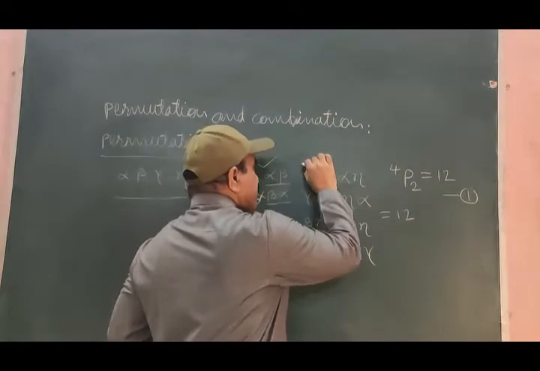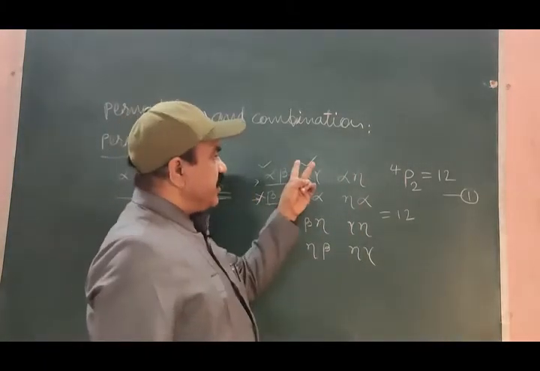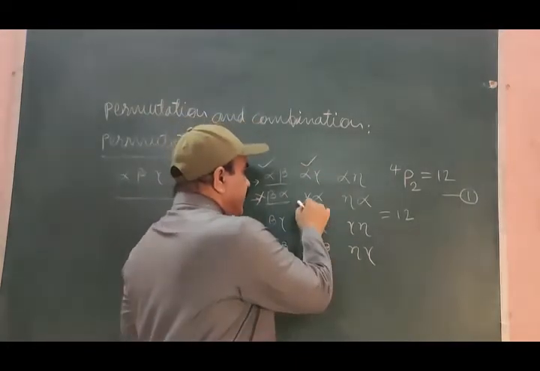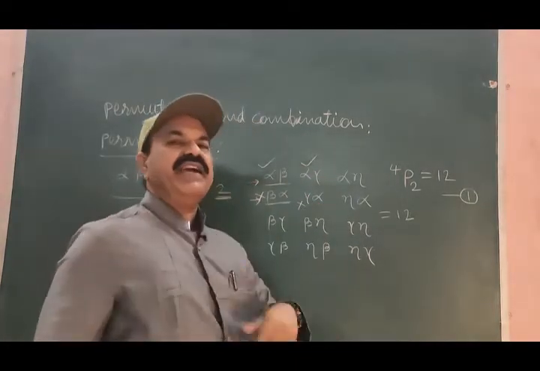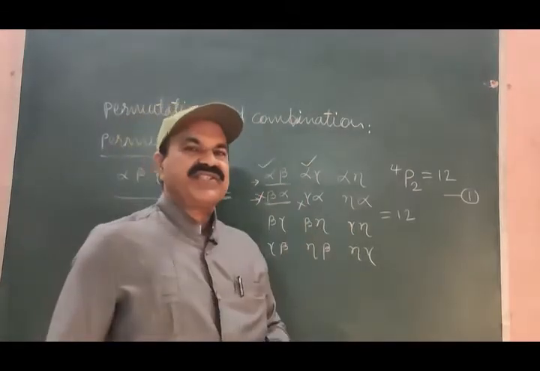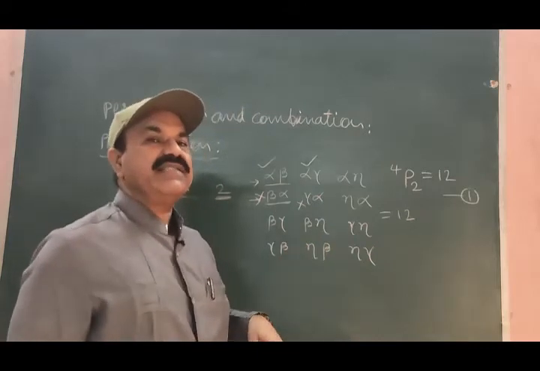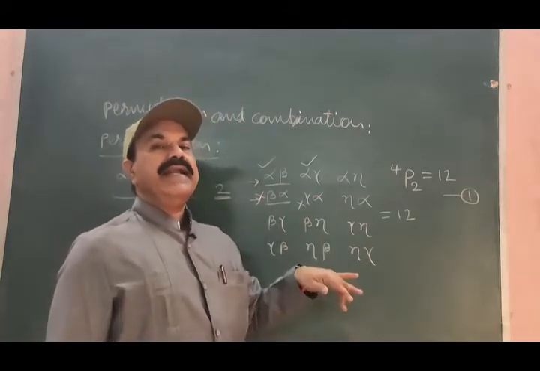If you take alpha, gamma as a meaningful arrangement, using these two again, the arrangement gamma, alpha is meaningless. So such arrangements may be categorized as meaningful and meaningless.